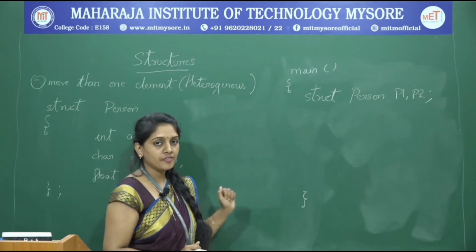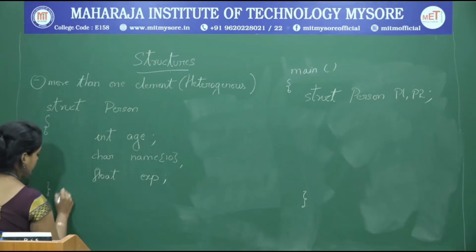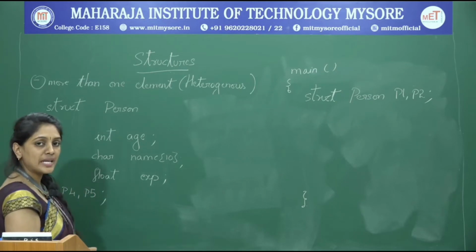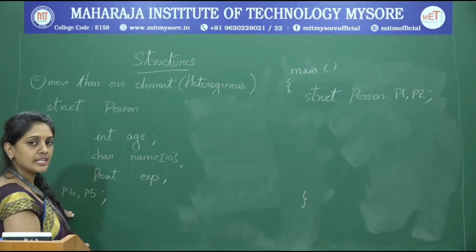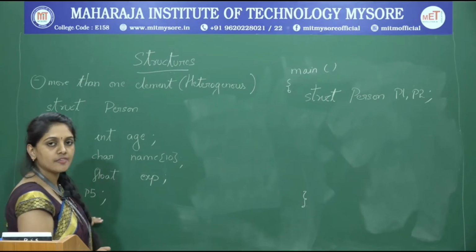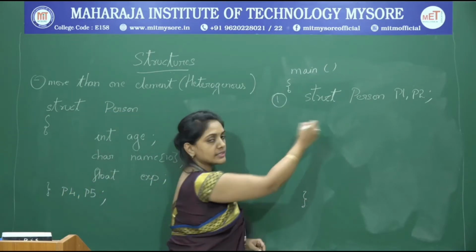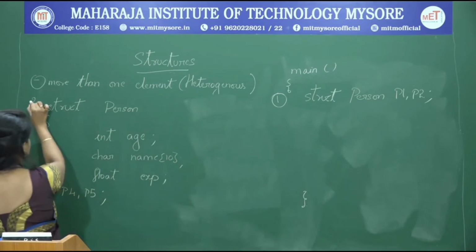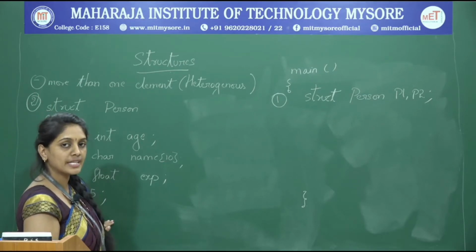Instead of this, if we declare the structure variables outside the main function along with the structure declaration, then these variables could be treated as global structure variables and could be used in any functions. So one type is where it is declared inside the function where it becomes local. The second type is where structure variables are declared along with the declaration of a structure, where they become global variables.